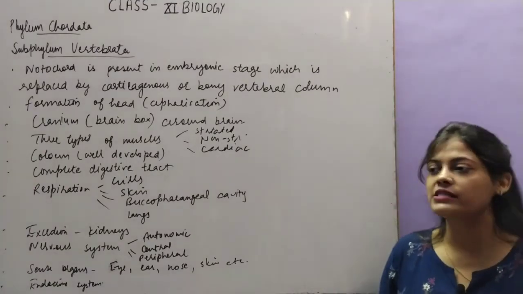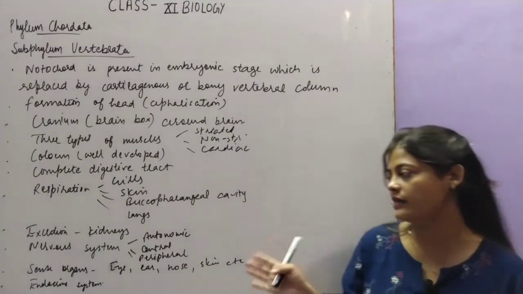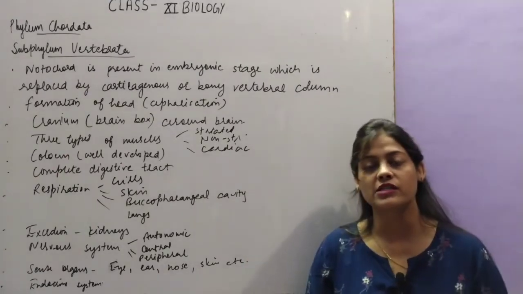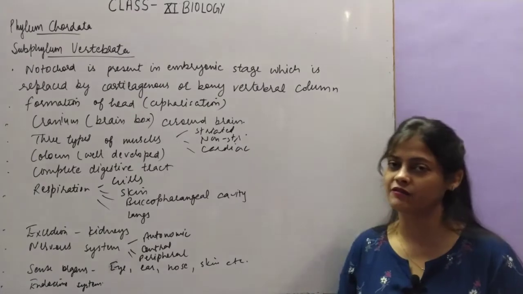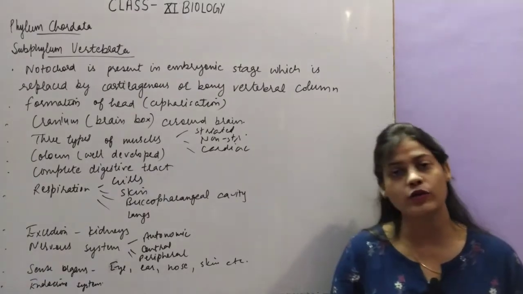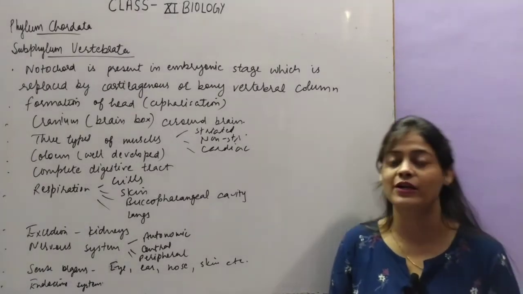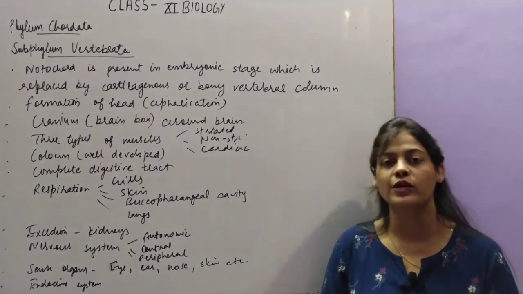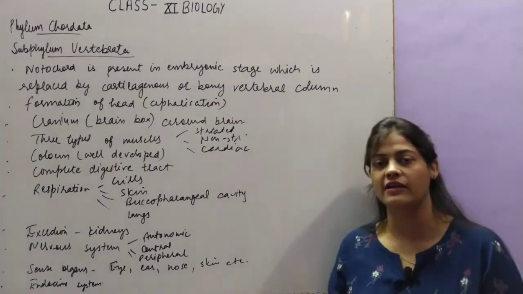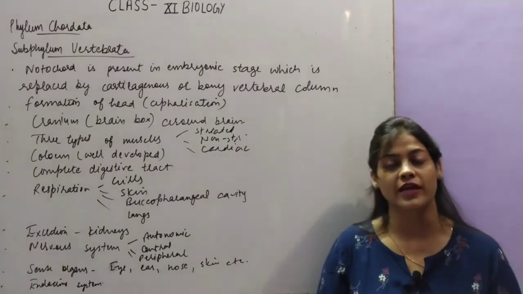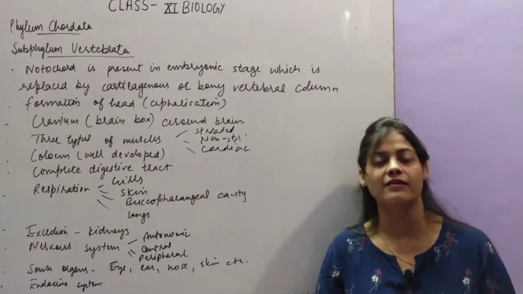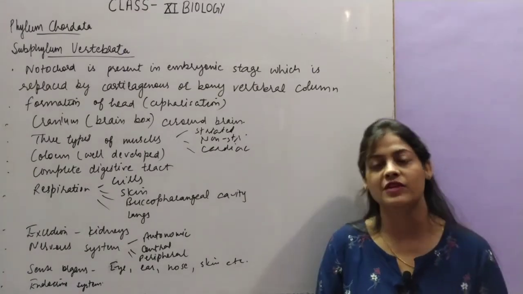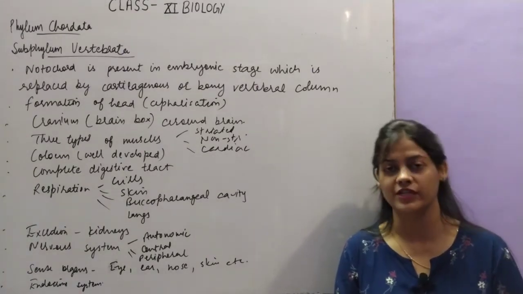Next are the sense organs, like eyes, ear, nose, skin and so on. There will be different sense organs in different organisms. Then the endocrine system is also there in higher organisms. Endocrine glands produce hormones which help in control and coordination with the brain and other parts of the body. So the endocrine system is also there in the higher classes of subphylum Vertebrata. Now we will see the further classification of phylum Vertebrata.